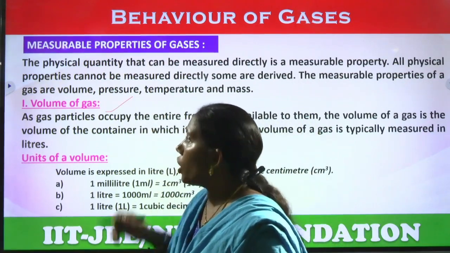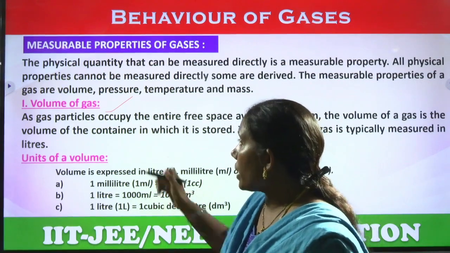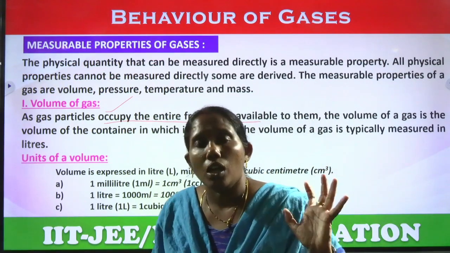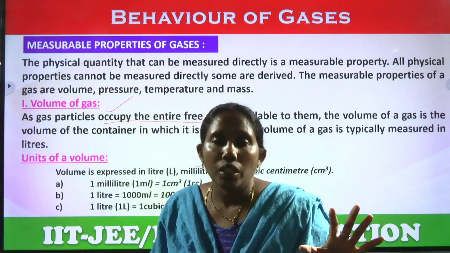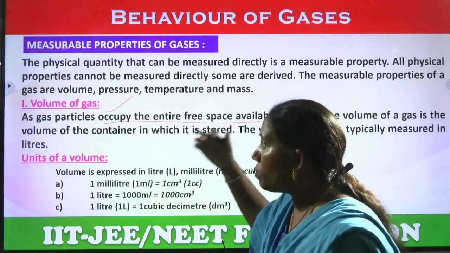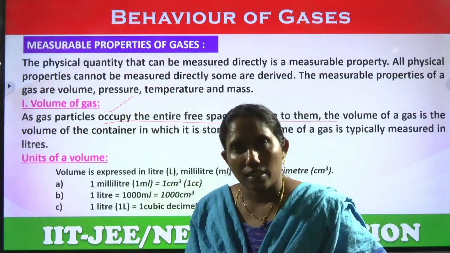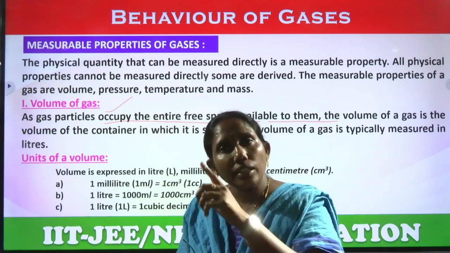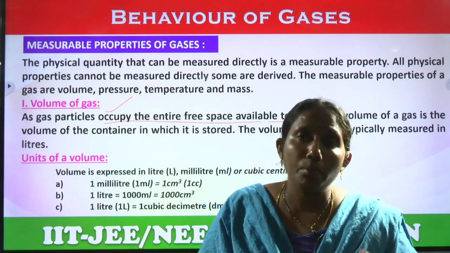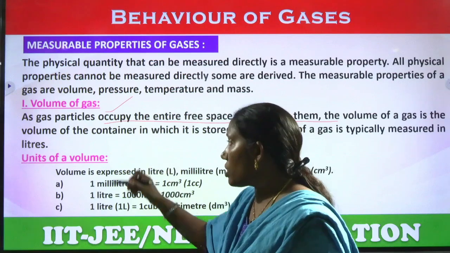The first one is the volume of the gas. What is the volume of the gas? Gas particles occupy the entire free space available. How much space is available to them? The gas particles will take that much space, that is, the volume of the container in which it is stored. We measure that in liters. The units of volume are liters, milliliters, dm cube or cubic centimeter, that is, cm cube. All these are units of volume.